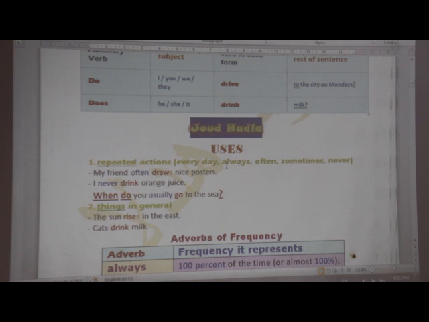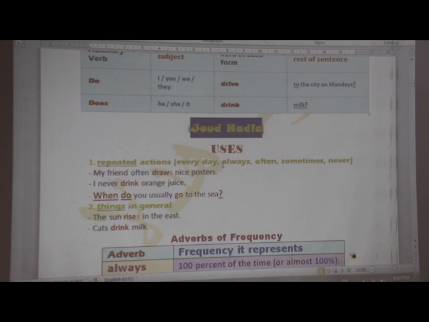Though, pay attention, dear students, we can use these adverbs of frequency in other tenses. For example, we can use always or often or sometimes in the past simple tense or in the present continuous to refer to annoyance or criticism. So I can, for example, say, I always played basketball. So we can use the adverbs of frequency in the past simple tense. We can also use them in the present continuous or present progressive to refer to annoyance or criticism.